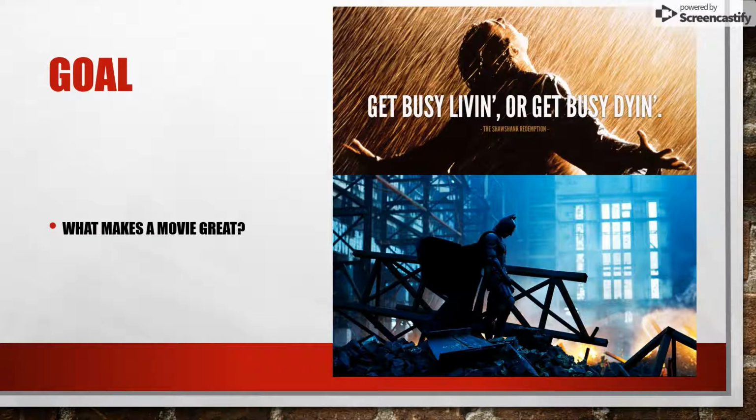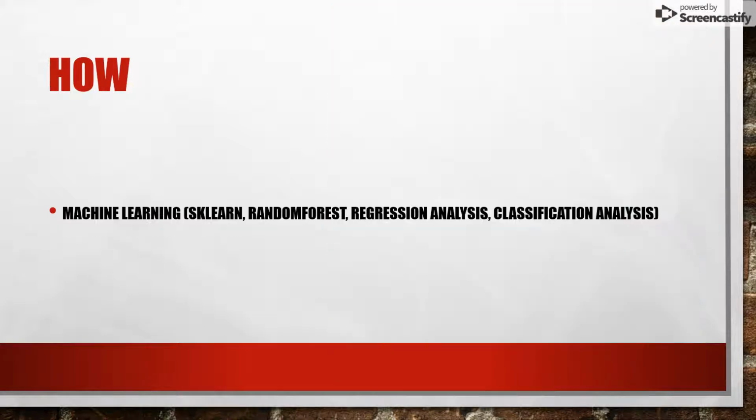And we're going to look at all the factors that go into movies to try to figure out if we can predict whether a movie is going to be good or bad. And we're going to be using an IMDb database with a bunch of data related to movies, so that we can analyze and figure out what predictors will make a movie have a higher IMDb score on average.